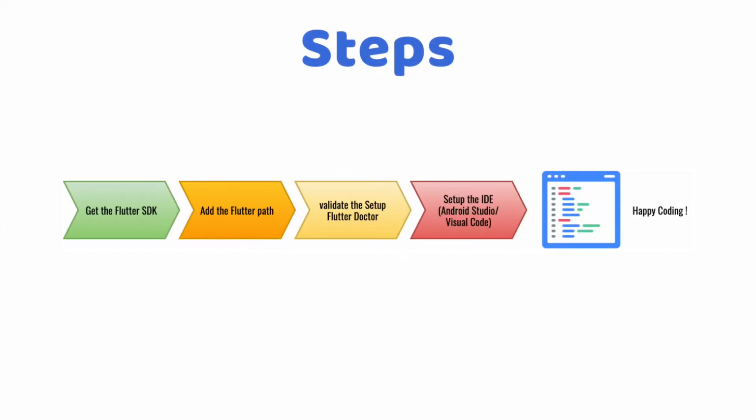These are basically the high-level steps to complete the Flutter installation on your machine. As a first step, you need to download the Flutter SDK either from the Flutter website or from GitHub. As the second step, you need to add the Flutter SDK path in your machine. And as a next step, you can validate your complete installation with the help of Flutter Doctor. Flutter Doctor is basically a tool provided by the Flutter ecosystem through which you can validate any missing dependency that is still remaining for your Flutter installation completion.